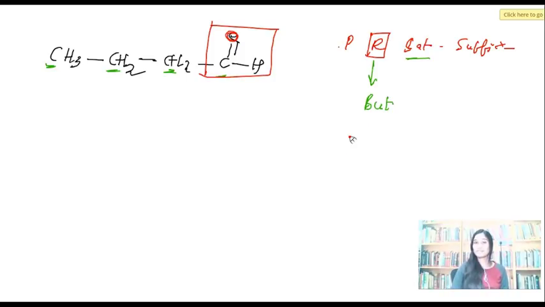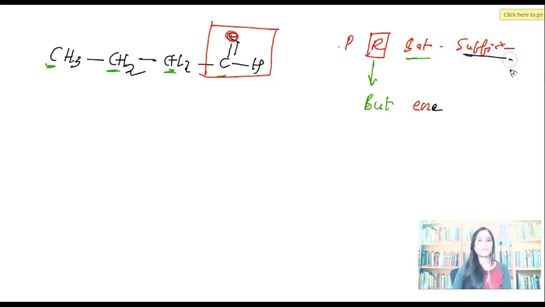What if it doesn't have a double bond? What should we write in saturation? We should write ane. But then according to the rules, we also have to cut this e. About this cutting, let's talk later. First, let us continue the naming. Ane is here.